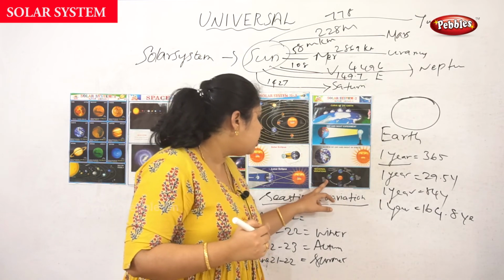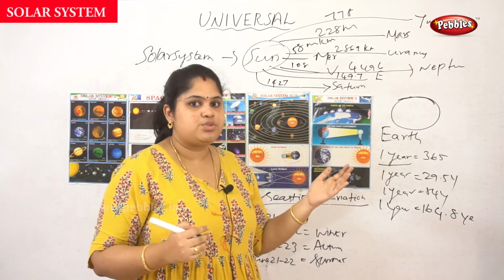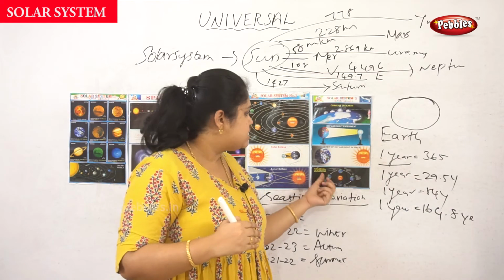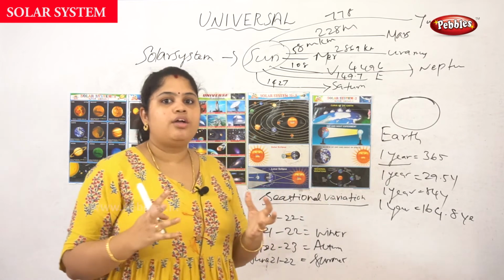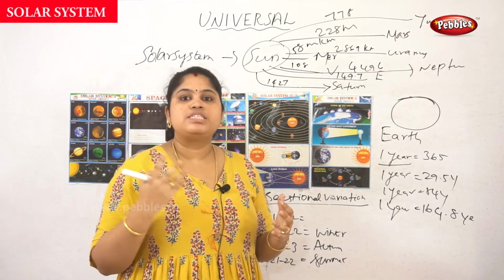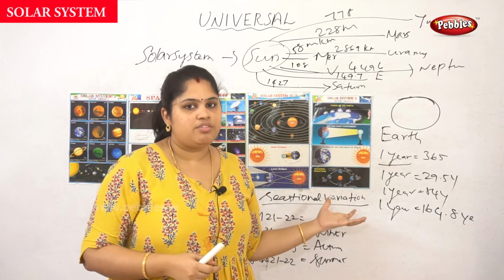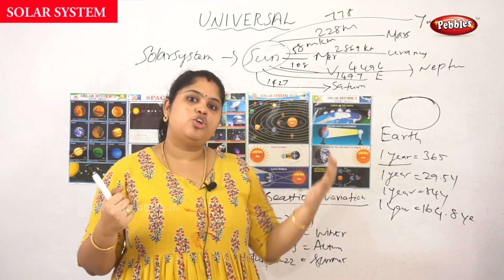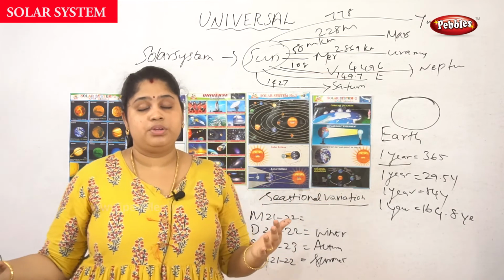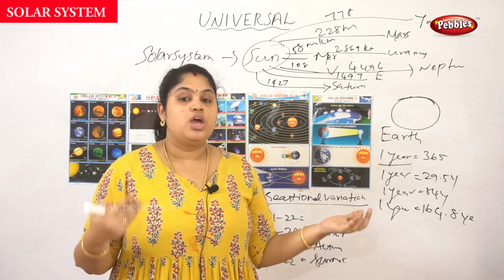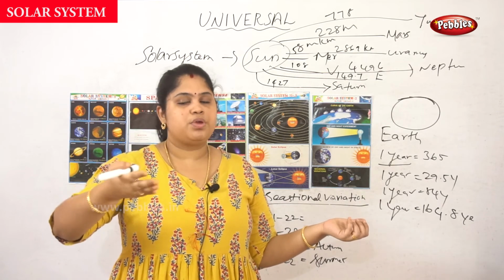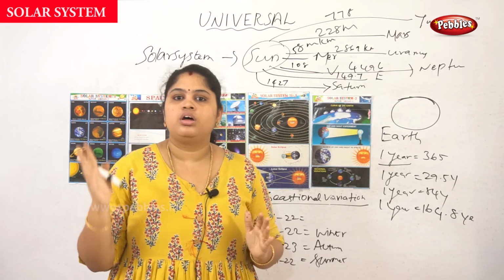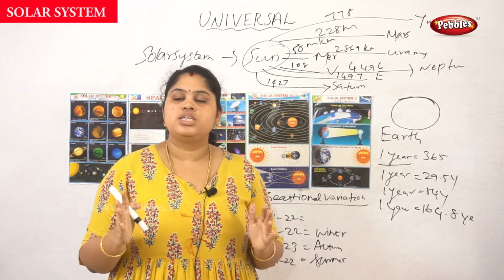When the incoming solar energy is greater in the north hemisphere and lower in the south hemisphere, then it is called the summer season. Okay, so this is how they found the different kinds of seasons on the earth. If the solar energy is higher in the north hemisphere and lower in the southern hemisphere, then it is a summer season. When it is high in the south hemisphere and low in the north hemisphere, then it will be a winter season. When the south hemisphere and the north hemisphere are equal, then it is called autumn season.